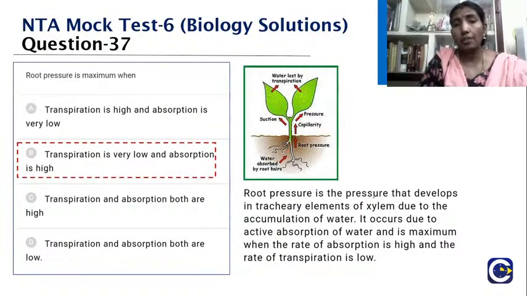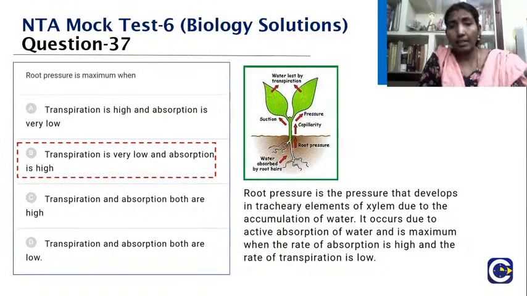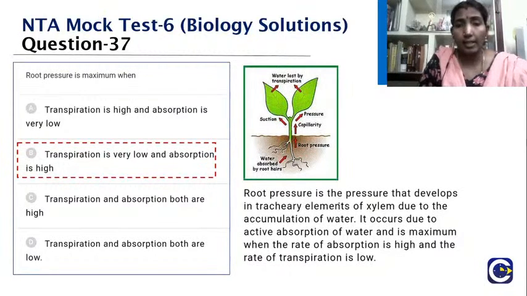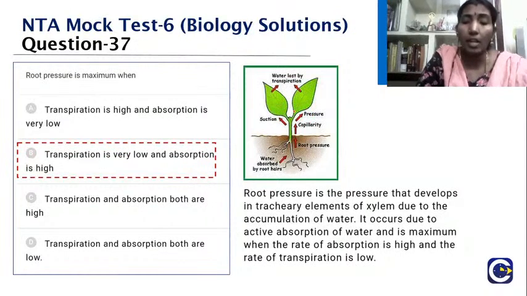Root pressure is a pressure that will develop in the xylem, the tracheary elements of the xylem. Yes, very good. It develops due to accumulation of water, so it occurs due to the active absorption of water, and it will be maximum. So the rate of absorption will be very, very high, and at the same time the transpiration will become very low.